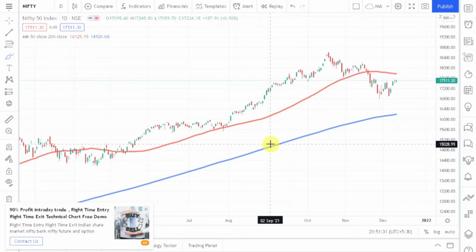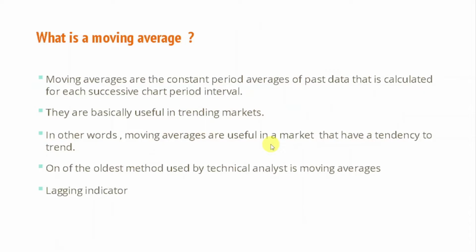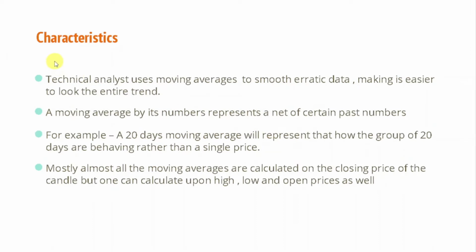And moving average is one of the best lagging indicators. Actually, we have two kinds of indicators. One is lagging indicators, and moving average is one of the best examples of a lagging indicator. And if I talk about leading indicators, then MACD, RSI, stochastic, these three famous indicators are leading indicators because they try to tell what may happen in the future. That's why we say that they are leading indicators, but moving average is a lagging indicator because it does not have much future predictability. I hope this is clear to you, and this can come in your exam, so be ready for that.